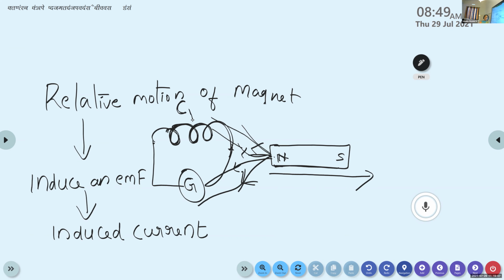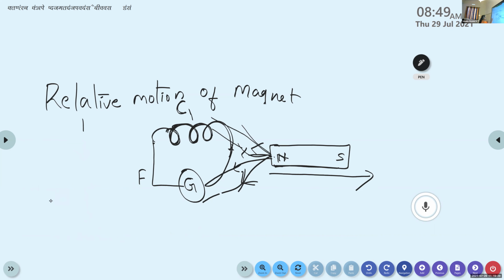That change in the magnetic flux induces an EMF in the coil, and that induced EMF is responsible for the generation of the current. That current is known as induced current, which is responsible for the deflection of the galvanometer. So this is the general picture that we obtained from the first experiment that was conducted by Michael Faraday.